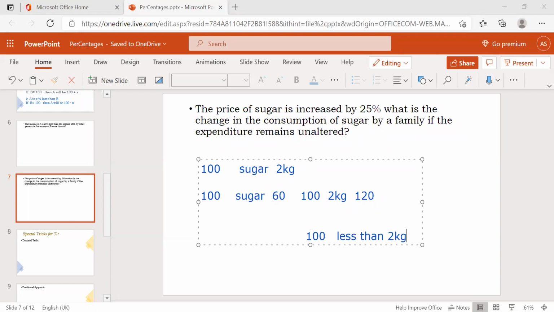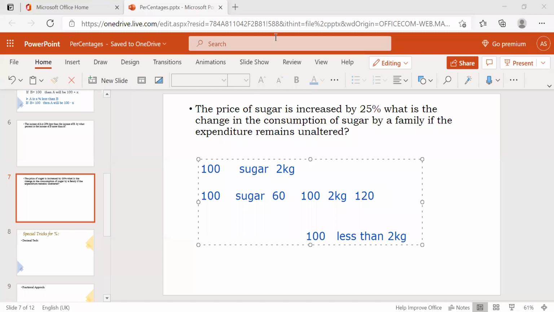He will give the quantity I get for 100 rupees only, less than 2 kgs. The price is increased to 120, but I cannot spend 120 here. I can give only 100 rupees. So he will take some sugar out of the 2 kgs and give the quantity equal to 100 rupees.